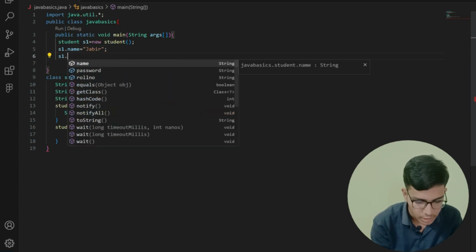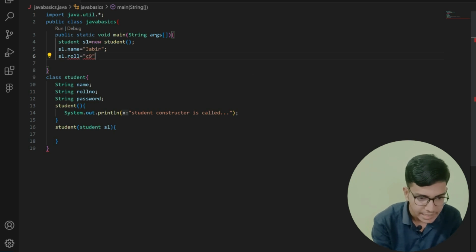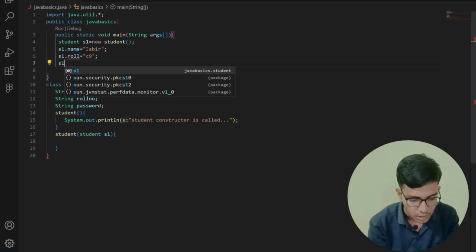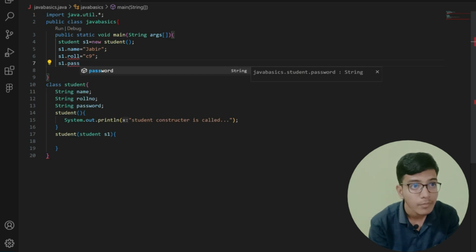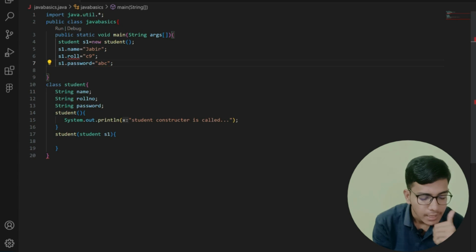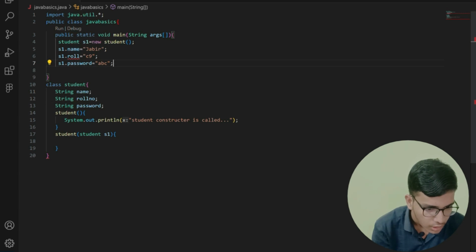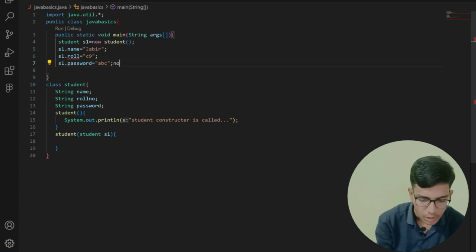After that s1.rollNumber is equal to c9. After that s1.password is equal to abc. So these are the roll number, name and password of the given student. It is showing something here, roll number. Yeah, we have to write roll number here.